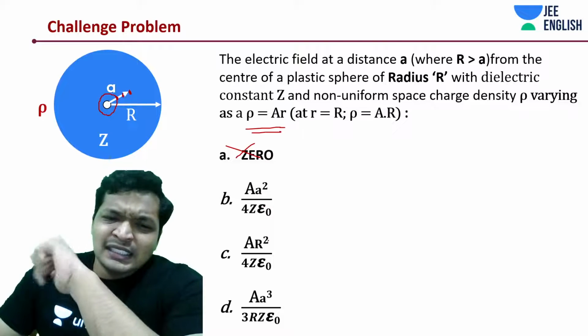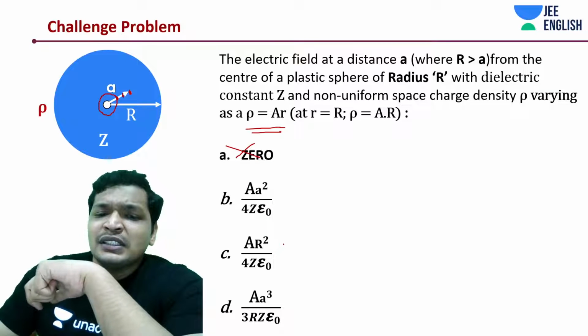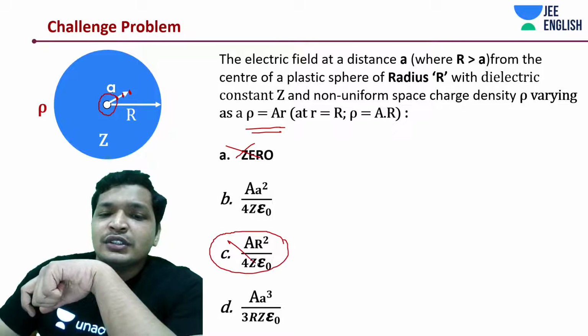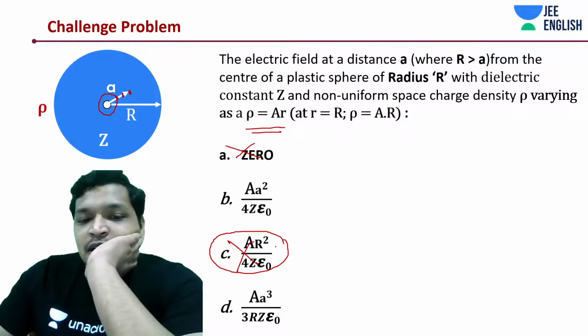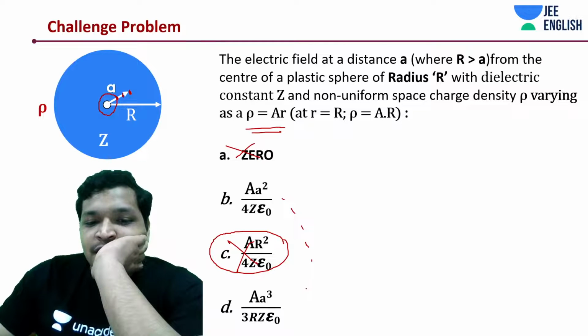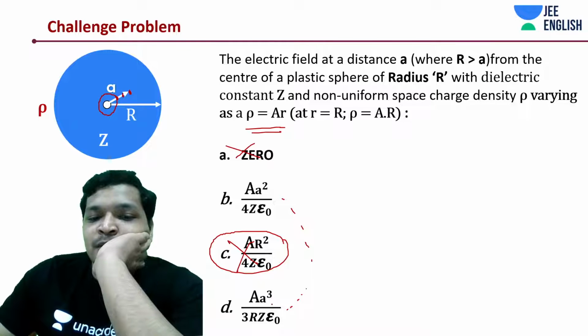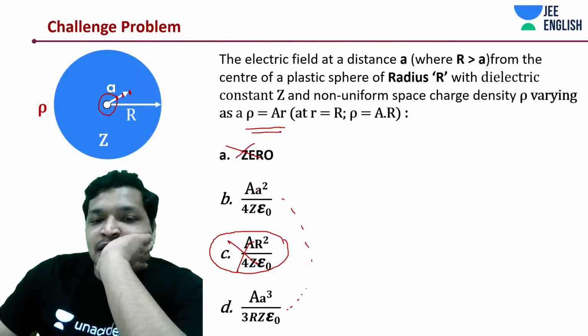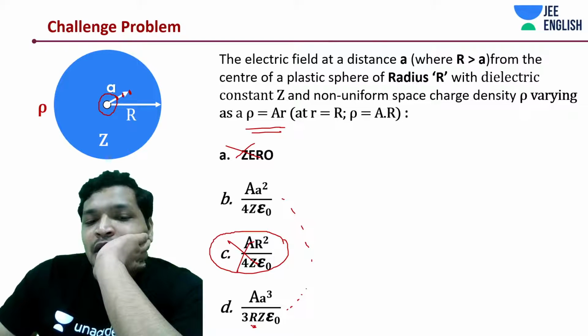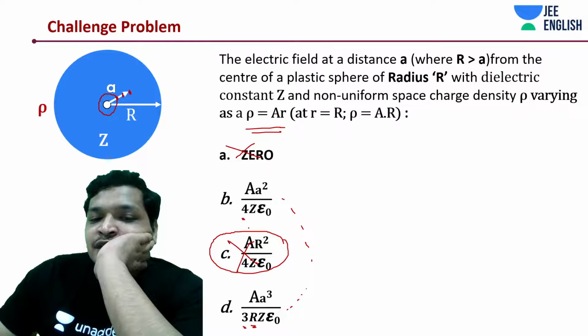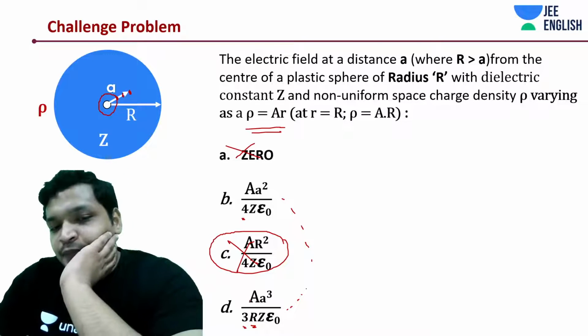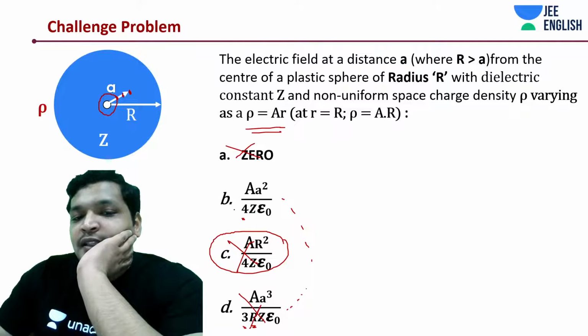And the next option says that it's proportional to r square. This looks like a constant. This is not true. This is also false. Now among these we have two options left. One says a cube and the other says a square. And in this you have r in the denominator, and you have 3, you have 4. If you notice the earlier question we had 3, probably B is the answer.